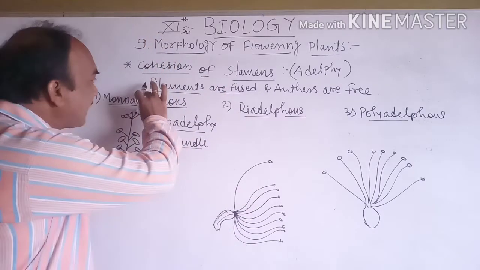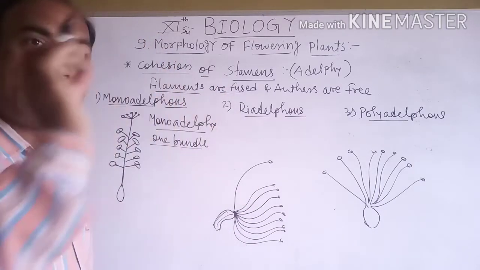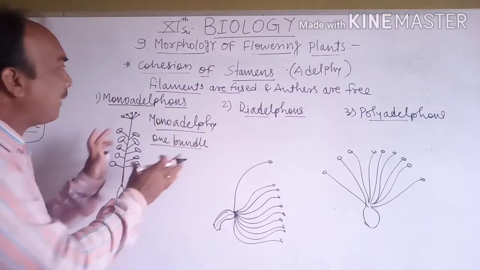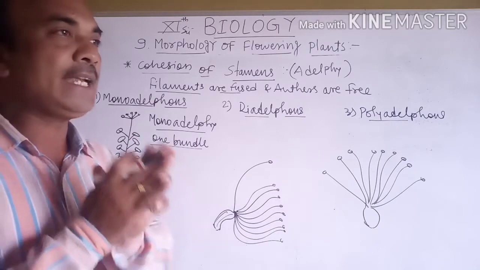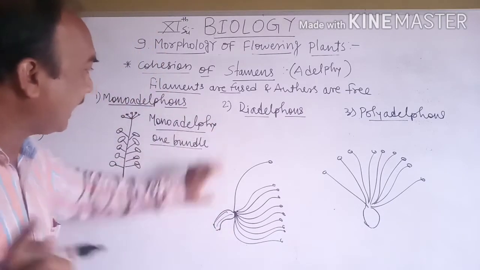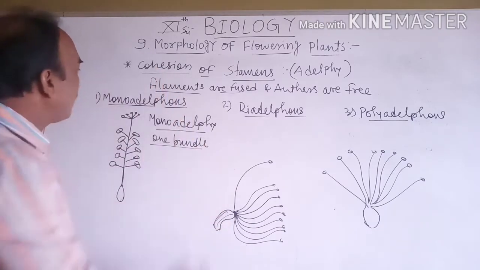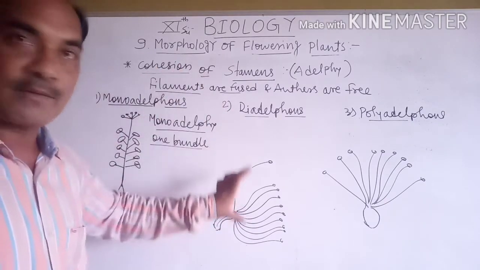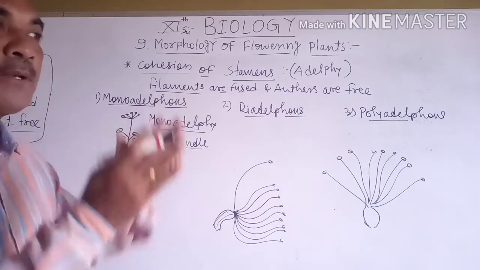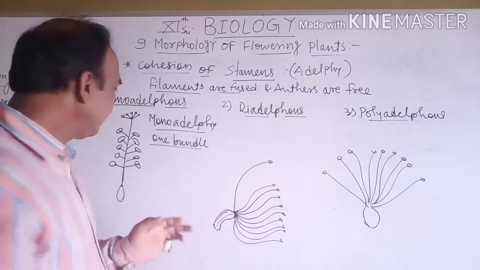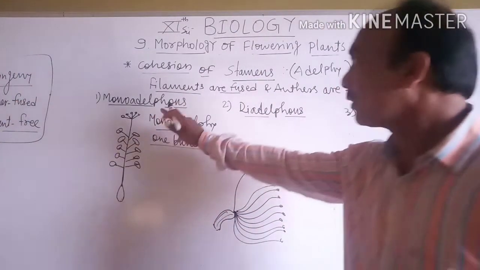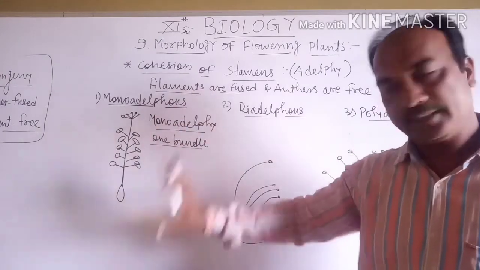This is called monoadelphy, and the flowers are called monoadelphous flowers. Here monoadelphy means the filaments are fused and form only one bundle. Look, this is the filament, and the filaments are fused to form one bundle and the anthers are free. That condition is called the monoadelphous condition.